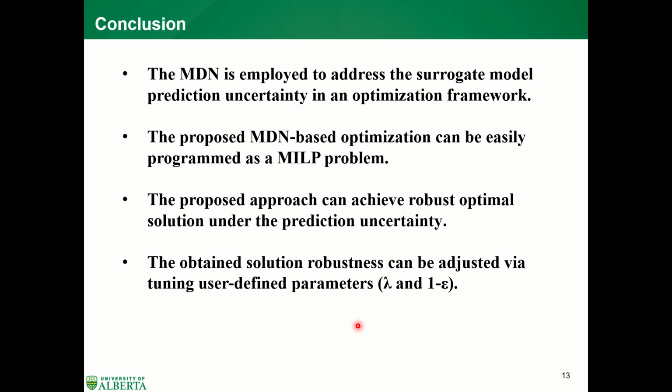So finally, let's go to the conclusion. The MDN is employed to address the single model prediction uncertainty in an optimization framework in this research. The proposed MDN-based optimization can be easily programmed as a MIP problem, and it can be solved by common solvers like CPLEX in GAMS. The proposed approach can achieve a robust optimal solution under prediction uncertainty. Finally, the obtained solution robustness can be adjusted by tuning user-defined parameters like lambda and confidence level.